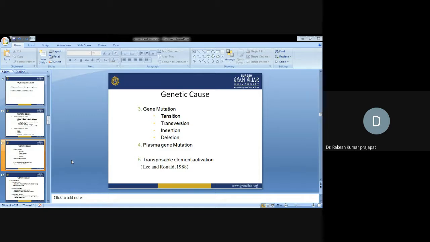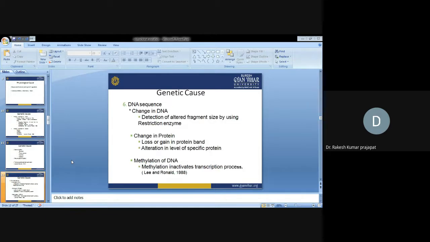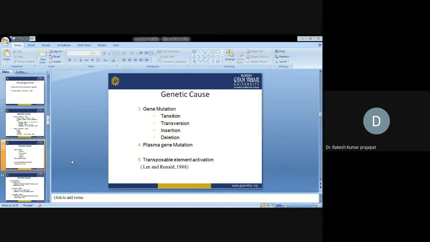Transposable element activation. As you know, transposable elements are DNA sequences which can move from one place to another in the genome. They are known as transposons. Most of the time they are inactive, but because of culture conditions, they get activated. So transposon element activation also leads to different classes of variations. The variations may be somaclonal or chemotectonal variations.